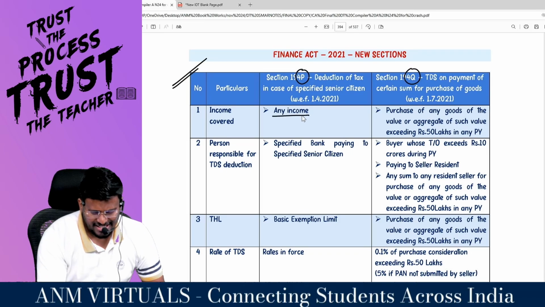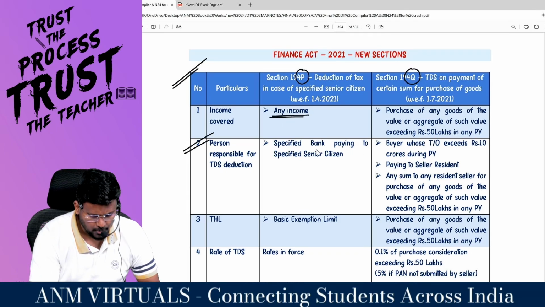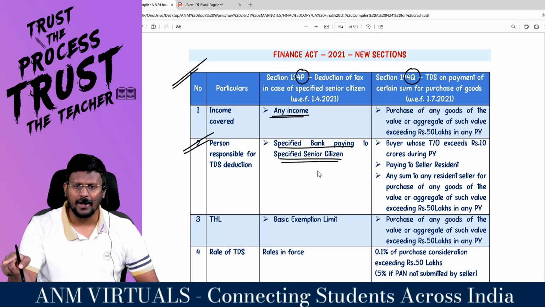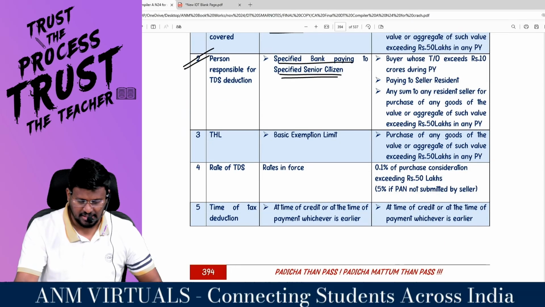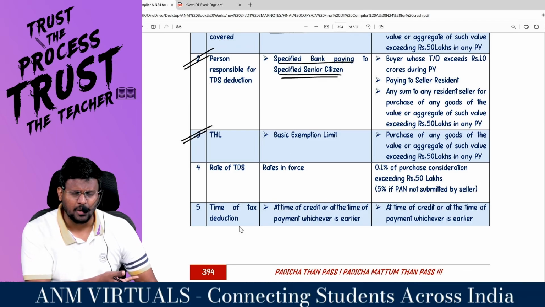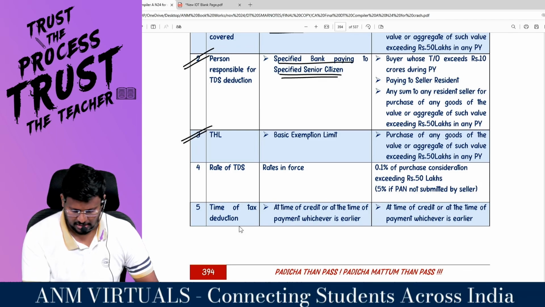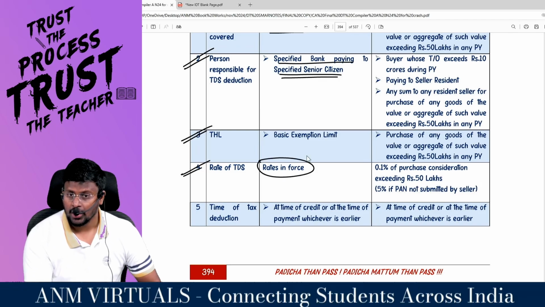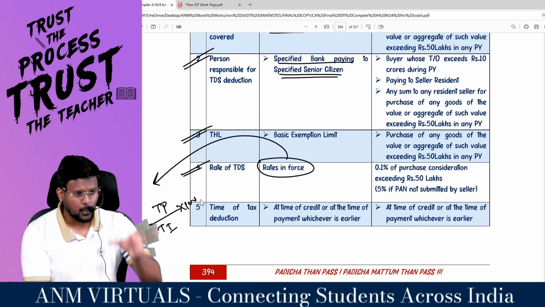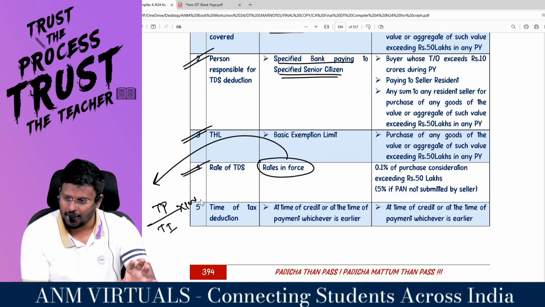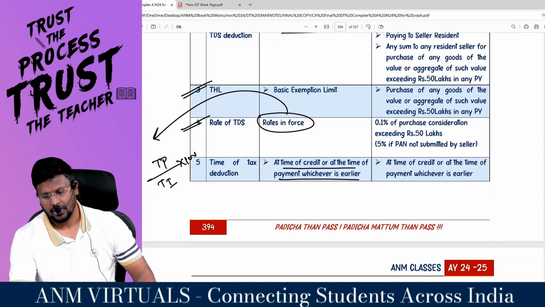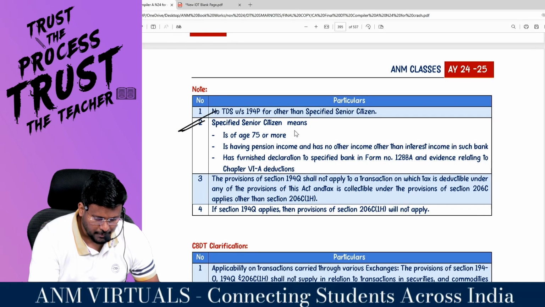So what is the income covered? Any income. Who is the person responsible? Specified bank paying to specified senior citizen. So the bank should be a specified bank, and the person should be a specified senior citizen. What is the threshold limit? The basic exemption limit, you know, my dear lovable students, because till the basic exemption limit, that person is not liable to pay the tax. What is the rate of TDS? Rate in force. You know what is rate in force, which is nothing but the tax payable divided by total income into 100. That means whatever amount is supposed to be paid as tax, they have to deduct it as TDS, at the time of credit or at the time of payment, whichever is earlier.